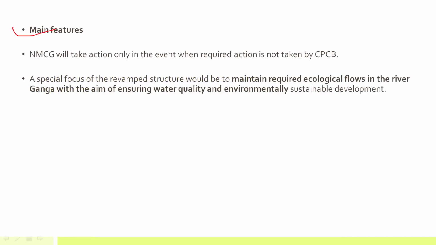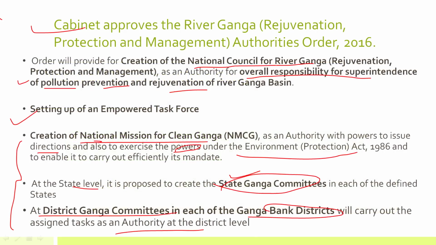So what are the main features of NMCG? NMCG will take action only in the event that the required action is not taken by CPCB. Whenever an action is not taken by the Central Pollution Control Board, then NMCG will come into action. As I told you, a special focus of the revamped structure would be to maintain ecological flow. Remember, the National Council for River Ganga is mainly for supervision of pollution prevention and rejuvenation.